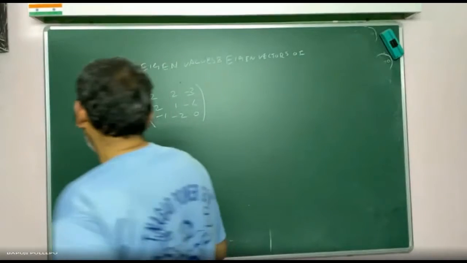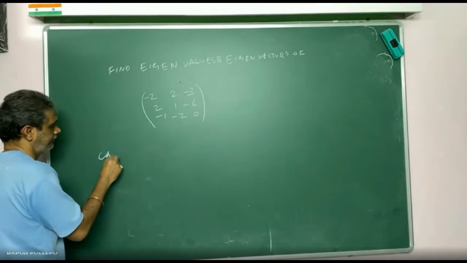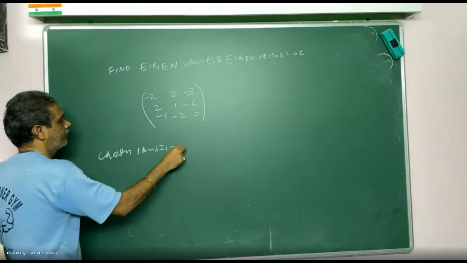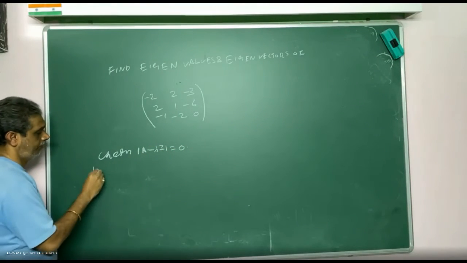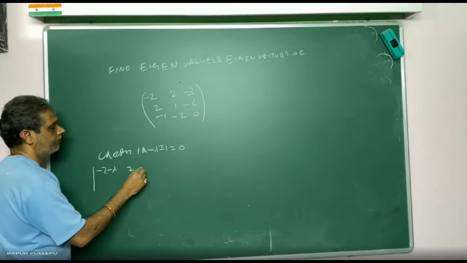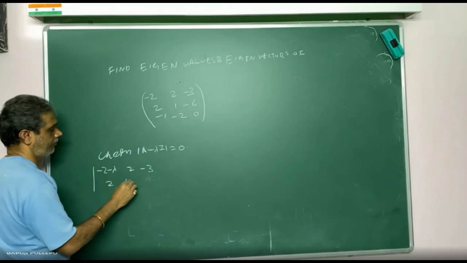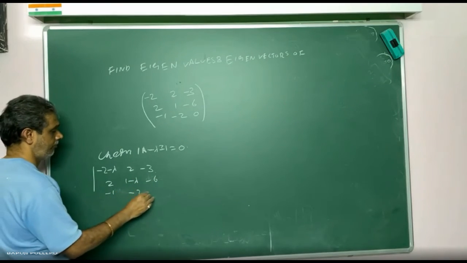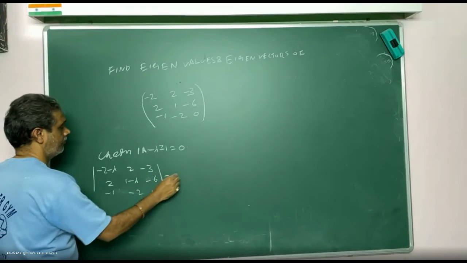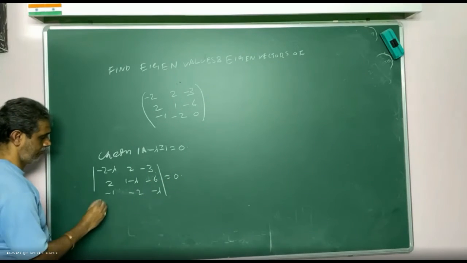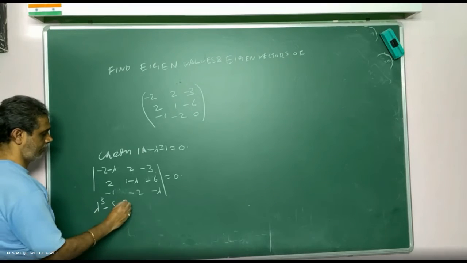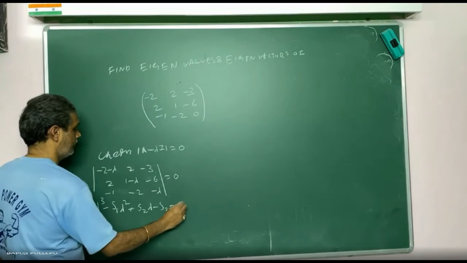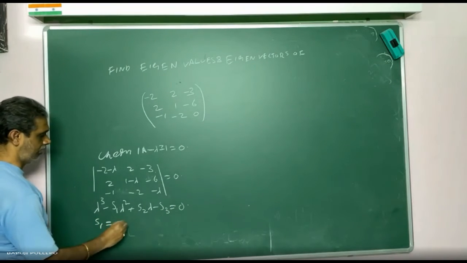Now first you find the CH equation. What is S1?